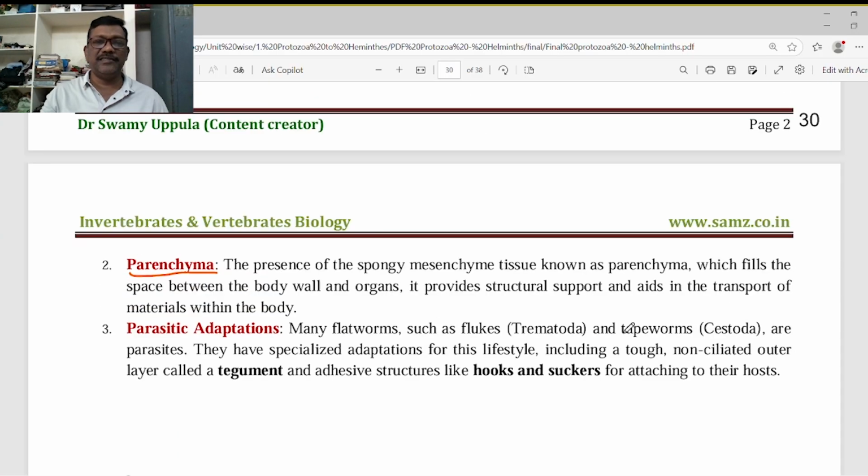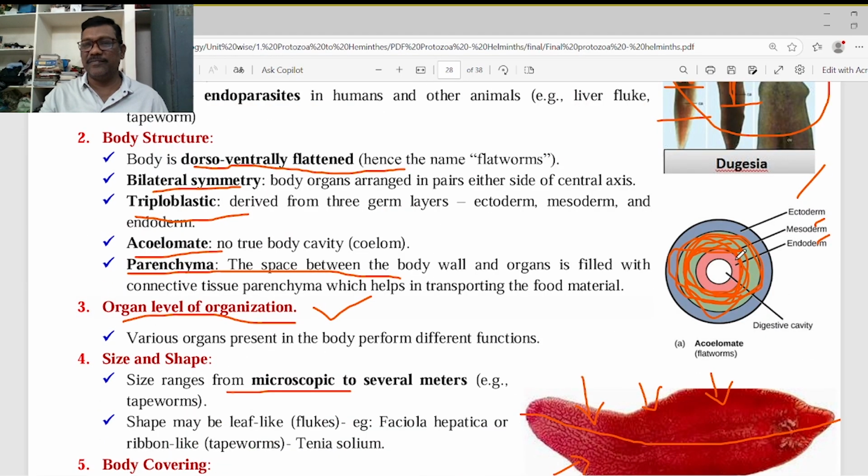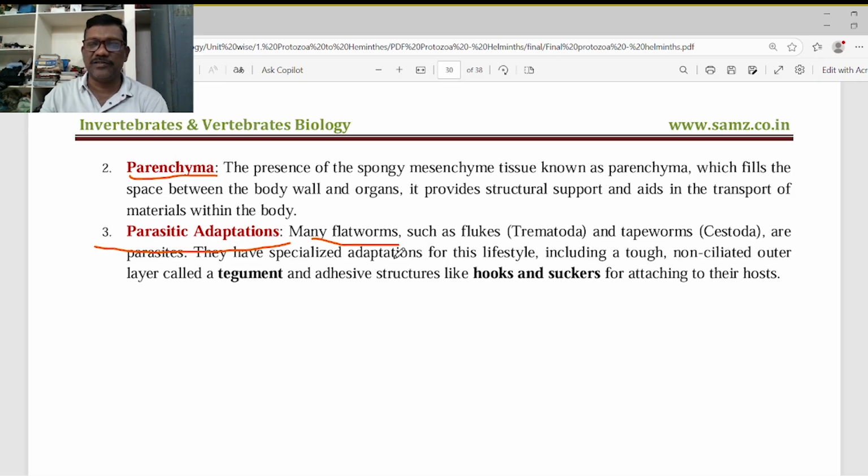Parenchyma, that is, we discussed this parenchyma, a coelom-like structure, but this is acoelomate, no coelom is present in the body. This is completely occupied by the mesoderm during embryonic development. The trematodes and cestodes are endoparasites. They have developed special organs called hooks and suckers to attach to the small intestine of the host body, because they are living in the small intestine.